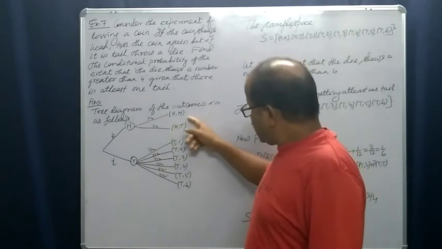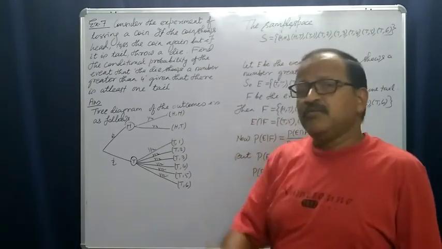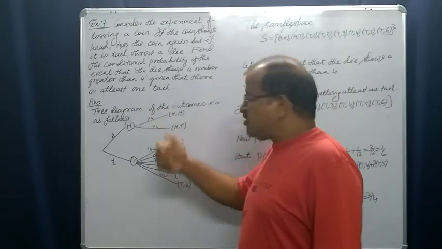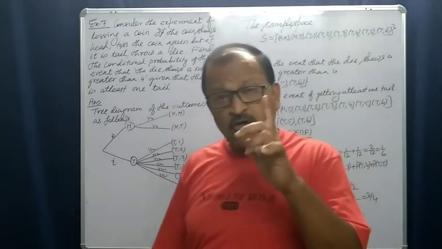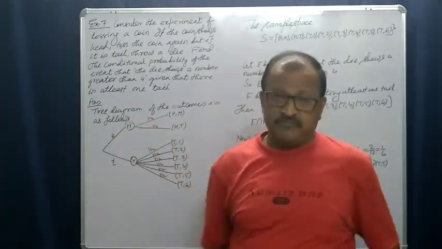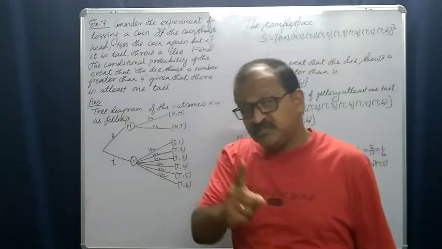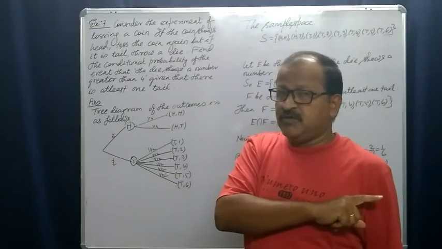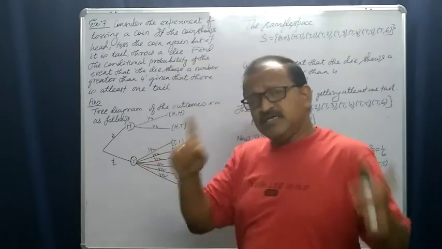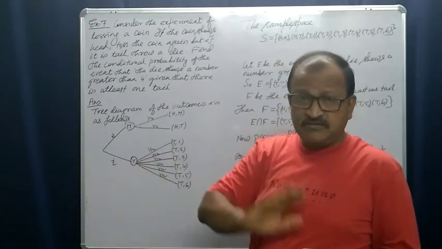Similarly, getting this outcome, head tail, first toss head but second toss tail, the probability of this outcome is also 1 by 4 because it is half of half. The probability of getting head in the first toss is half, so the probability of getting tail in the second toss is again half of that half, right?